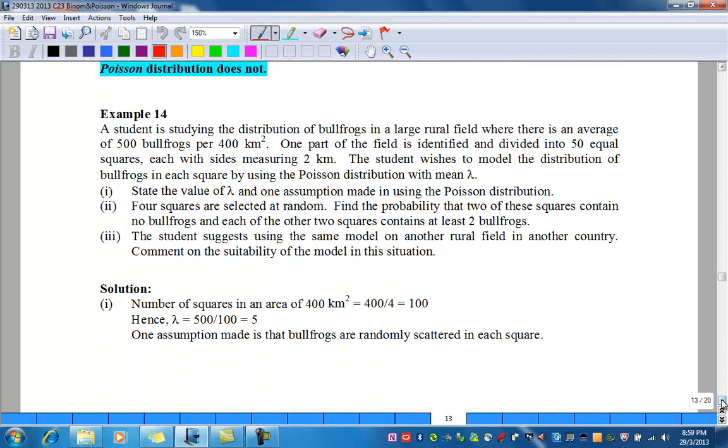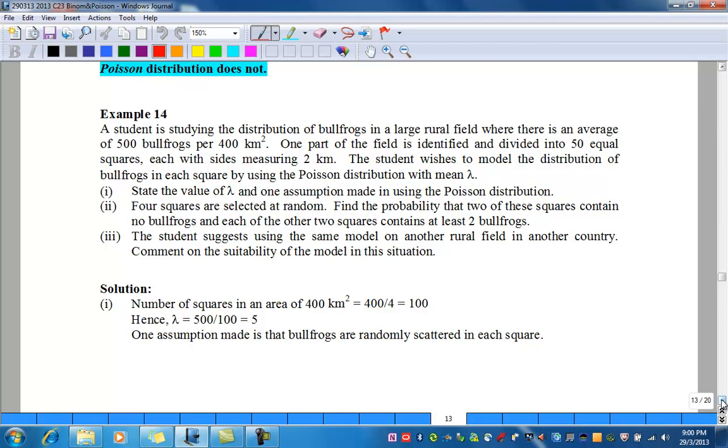Example 14. A student is studying the distribution of bullfrogs in a large rural field where there is an average of 500 bullfrogs per 400 km square. One part of the field is identified and divided into 50 equal squares, each with sides measuring 2 km. The student wishes to model the distribution of the bullfrogs in each square by using the Poisson distribution with mean lambda. Part 1.